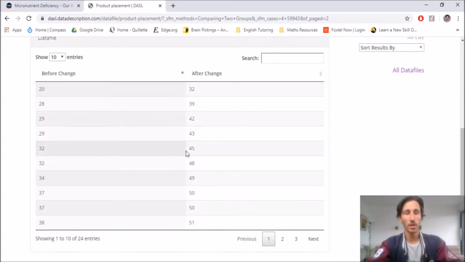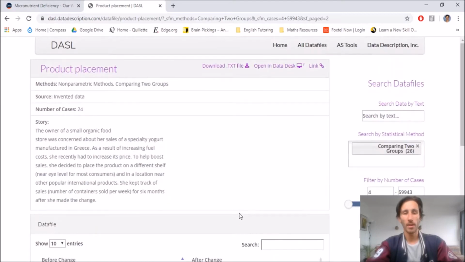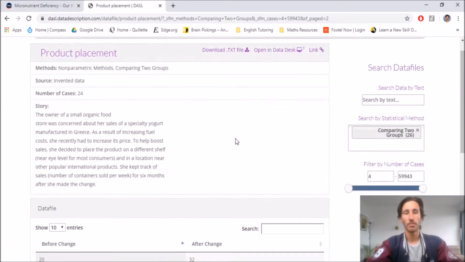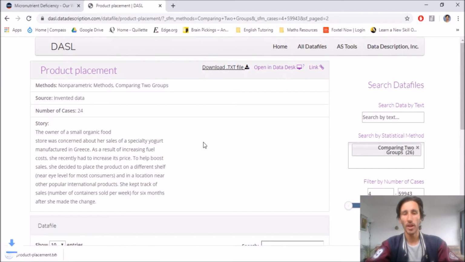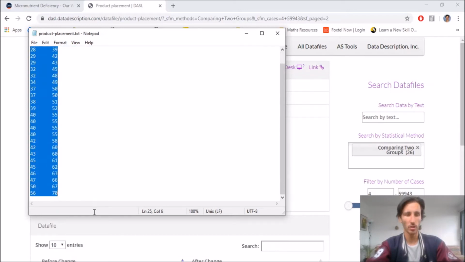Now you can look at a bit of the data here. Before the change, these are weekly sales, and then after the change, weekly sales. And that looks pretty good to me. And we'll download that in a .text file. Open this .text file. You can see that you've got two columns here, before change and after change.